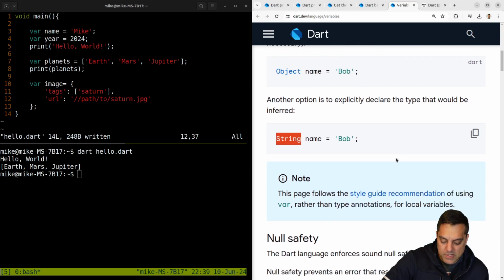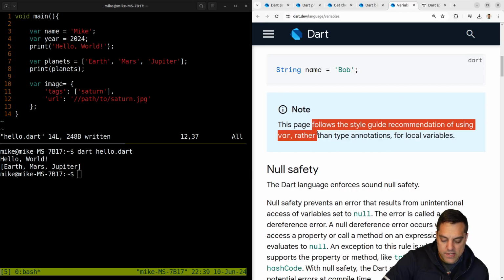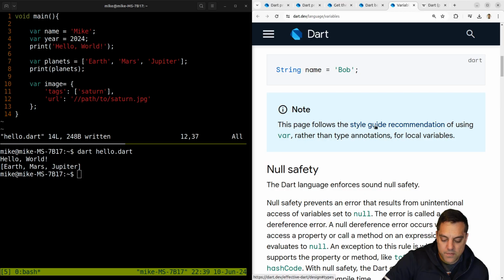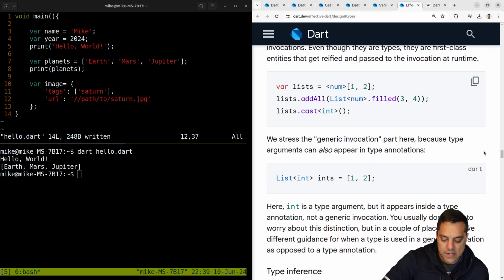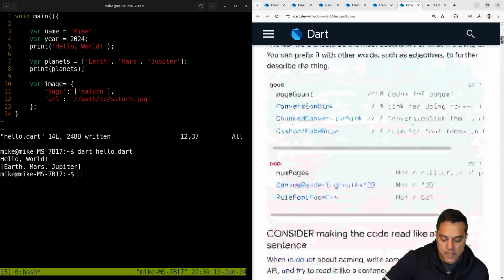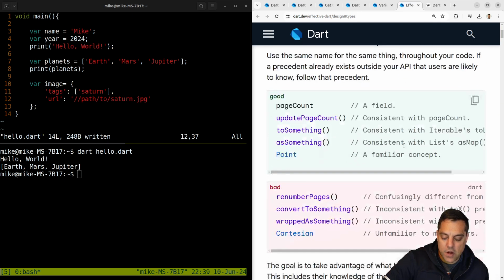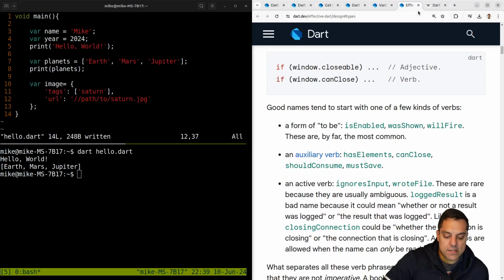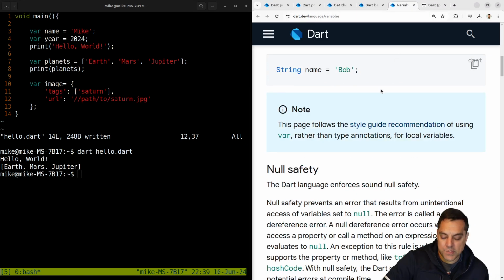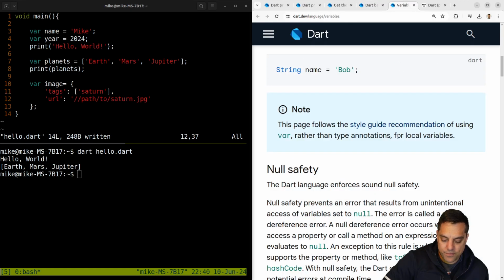Let's see. So again, explicitly declaring things. Okay. This page follows the style guide recommendation of var. Okay, there is a style guide here, which is good. Google has their style guides, which is good. I like this for a language. Again, it teaches me effective Dart design, and then you sort of know what good code is. It's nice to have this. Again, you can tell this is a production language, a language that's used in real engineering stuff, which is cool.